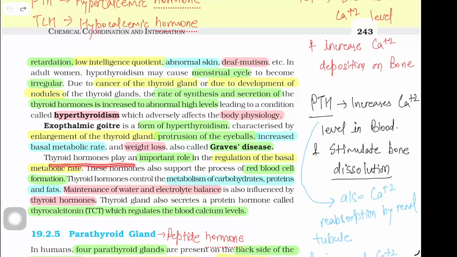Thyroid hormone plays an important role in regulation of the basal metabolic rate. These hormones also support the process of red blood cell formation. Thyroid hormone controls the metabolism of carbohydrates, proteins, and fats. Maintenance of water and electrolyte balance is also influenced by thyroid hormones. The thyroid gland also secretes a protein called thyrocalcitonin, which regulates the blood calcium level.